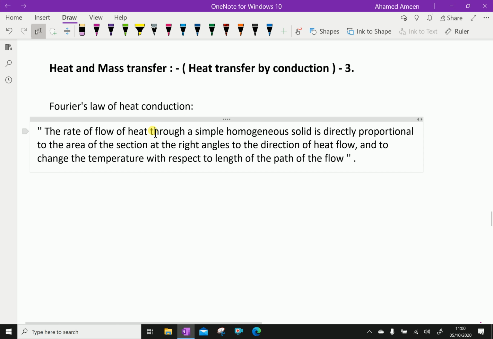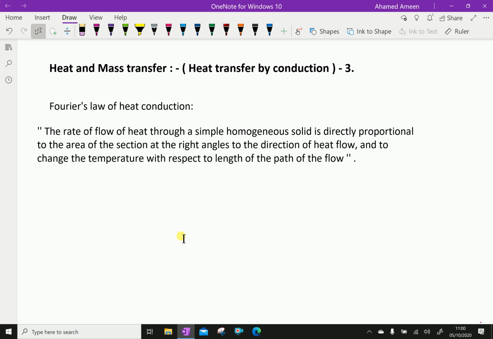Regarding that, we'll do Fourier's law of heat conduction. The rate of flow of heat through a simple homogeneous solid is directly proportional to the area of the section at right angles to the direction of heat flow, and to the change of temperature with respect to the length of the path of the flow. Now, let us discuss further.